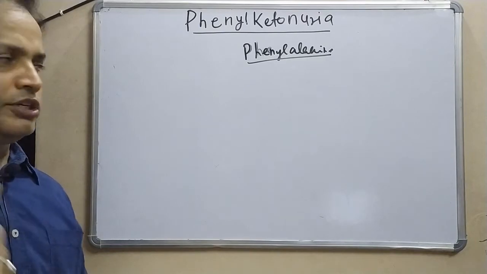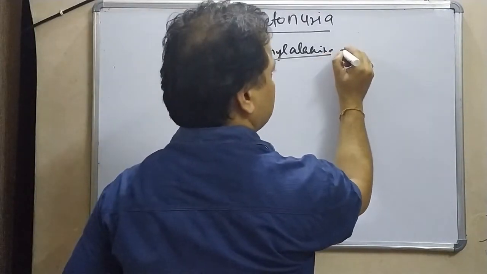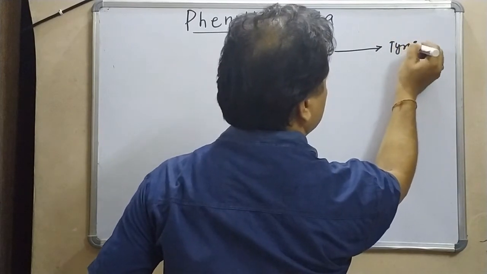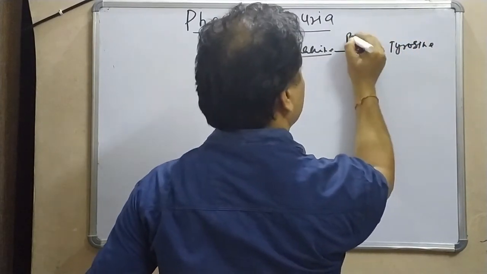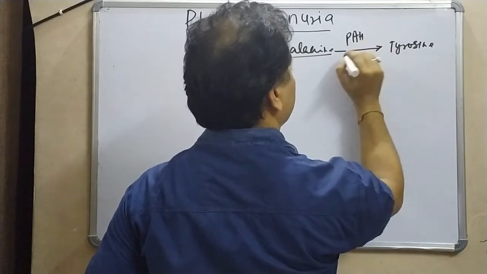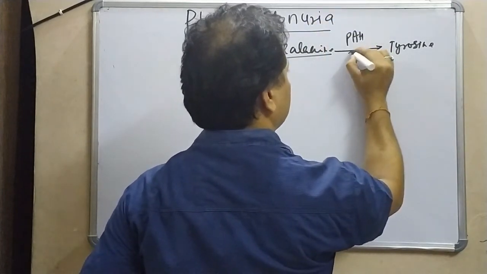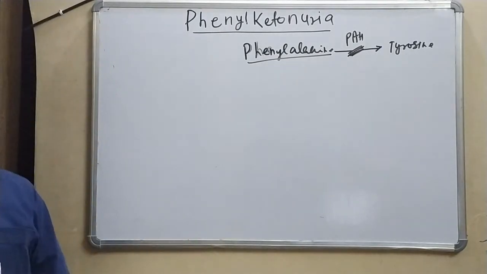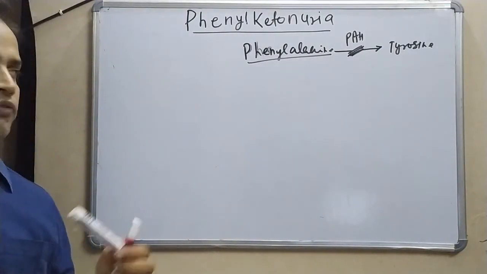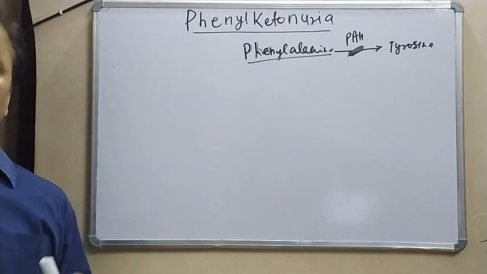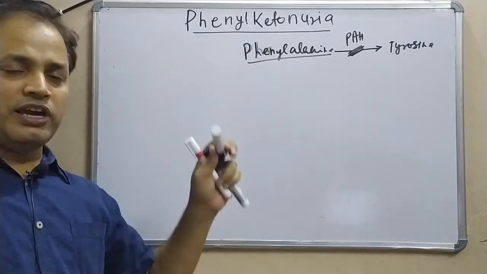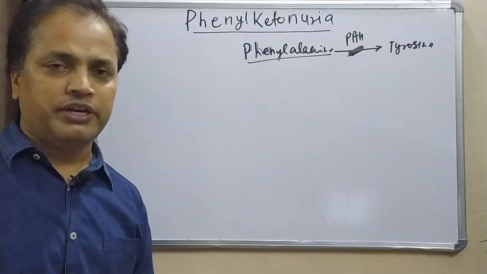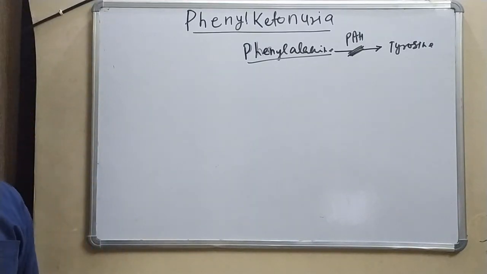Normally, it is converted into tyrosine by the PAH enzyme, but in phenylketonuria this is defective. So we have a larger amount of phenylalanine accumulated in our body, and this accumulated phenylalanine is diverted into a different kind of metabolic pathway where it is utilized.